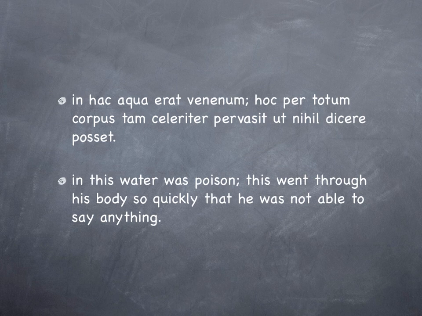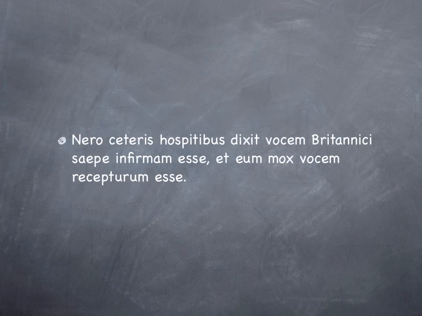As soon as I see the word tam, the same way that if I see the word tantus, or adeo, or words of that type, they are trigger words. I look for my subjunctive and I find it in posset. This went through his whole body so quickly, so the trigger word tam and posset identify for me that I'm going to be seeing a result clause. So quickly, ut, that he, posset, was able, dicere, to say nothing. He was not able to say anything, dicere, infinitive, to say.